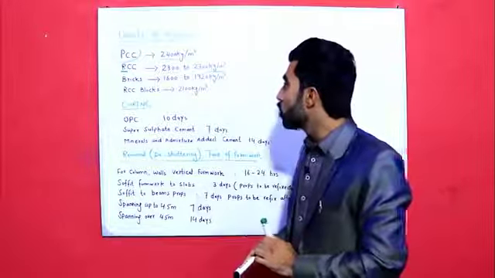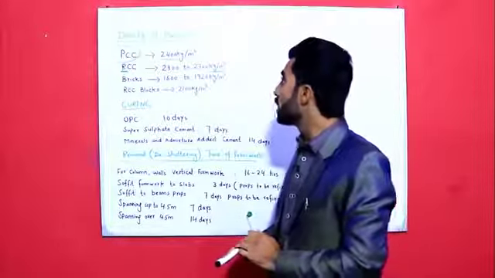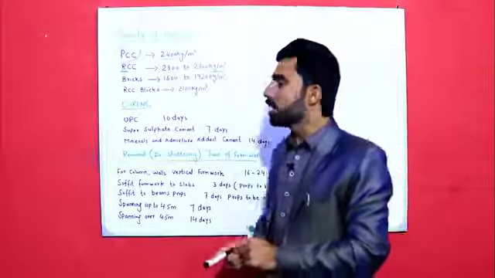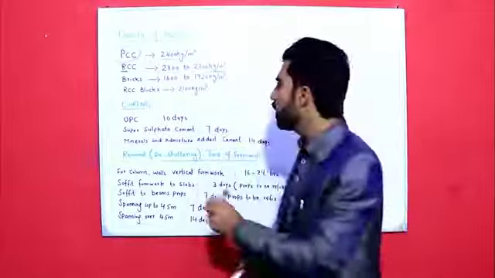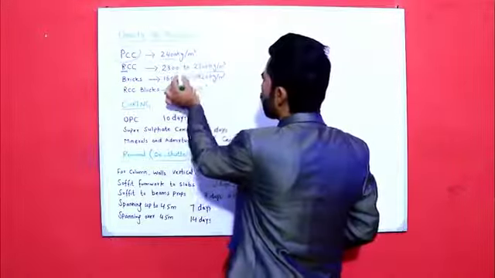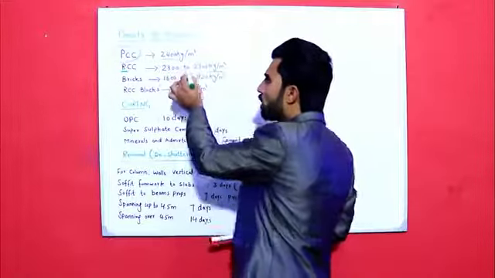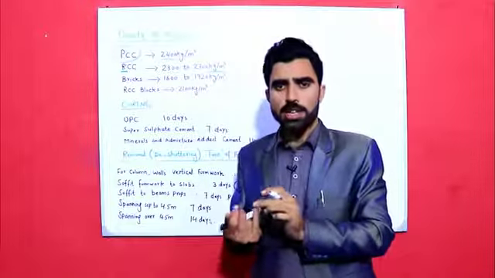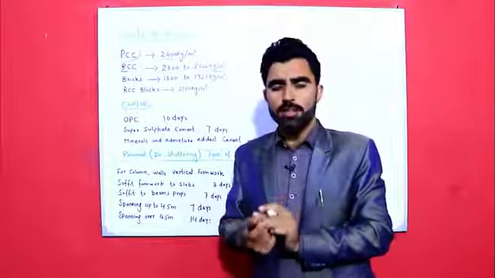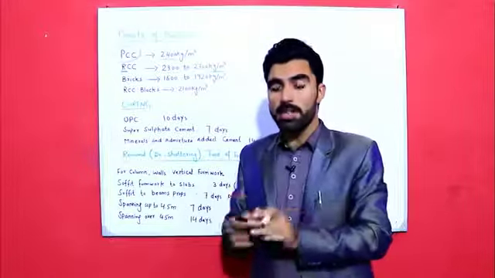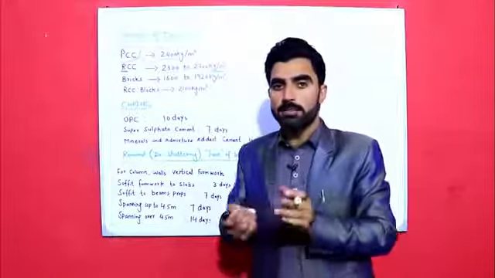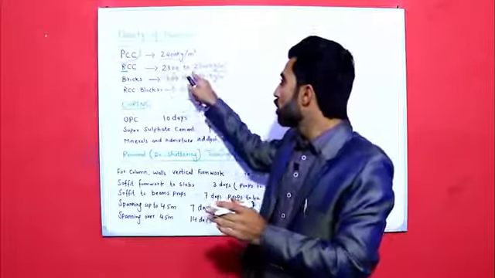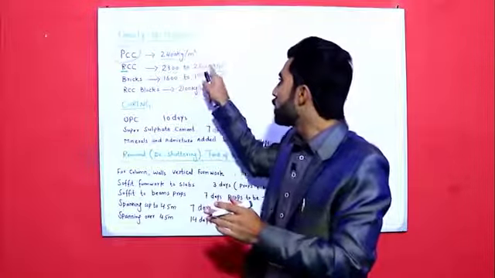RCC is 2300 to 2700 kg per meter cube, because for different sand and different crush and different types of cement, the density changes.